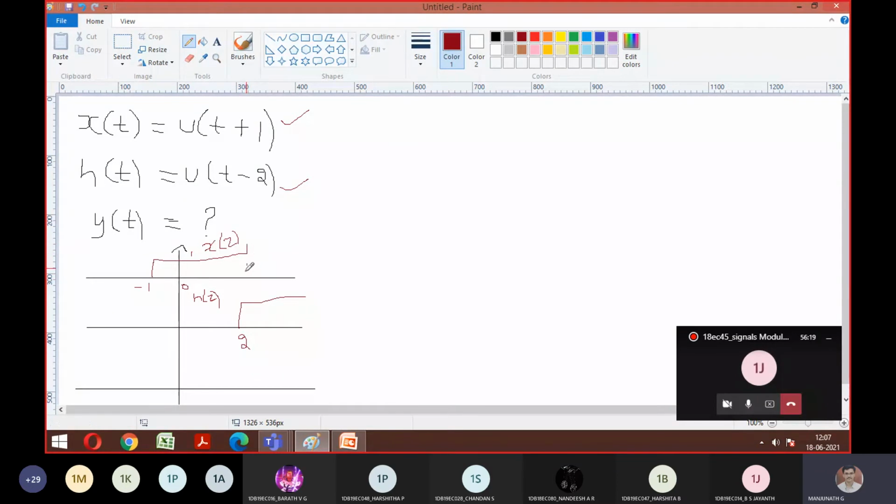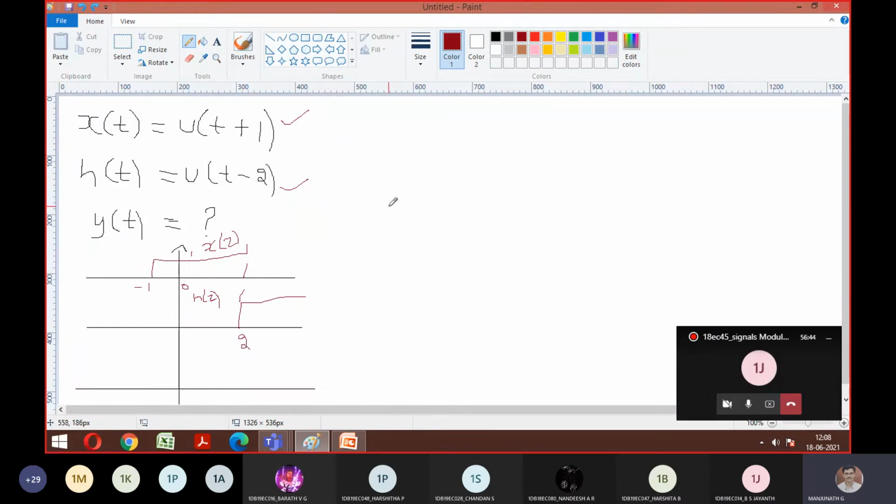Look at here, this part. This is what I'm telling. Is it okay till here? Yes, sir. The minimum is -1, because from minus infinity till -1 nothing is there, so it is 0 only. So you can go with -1 to infinity, but I can't take infinity. So where h of tau is ending is 2. So between this only we should play. That is one hint you should have with you.